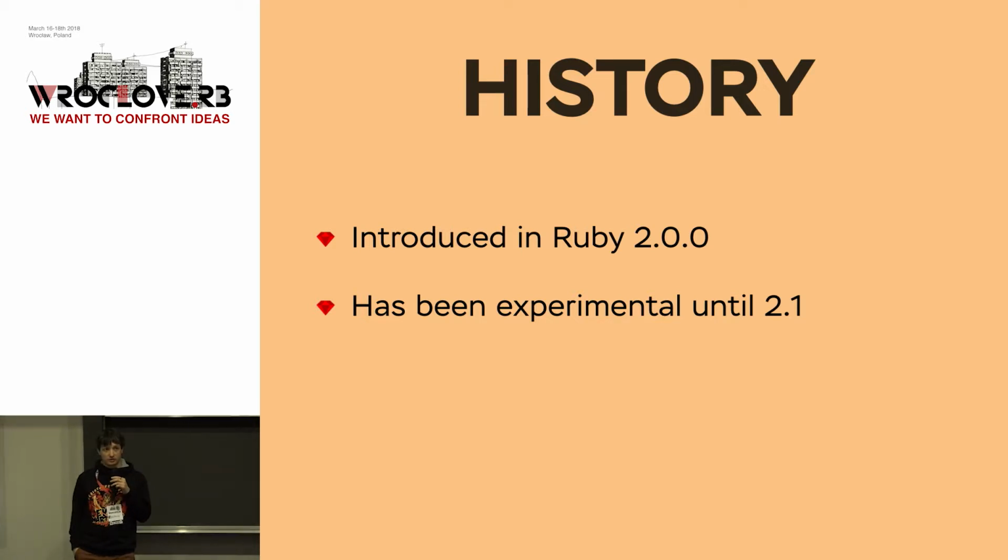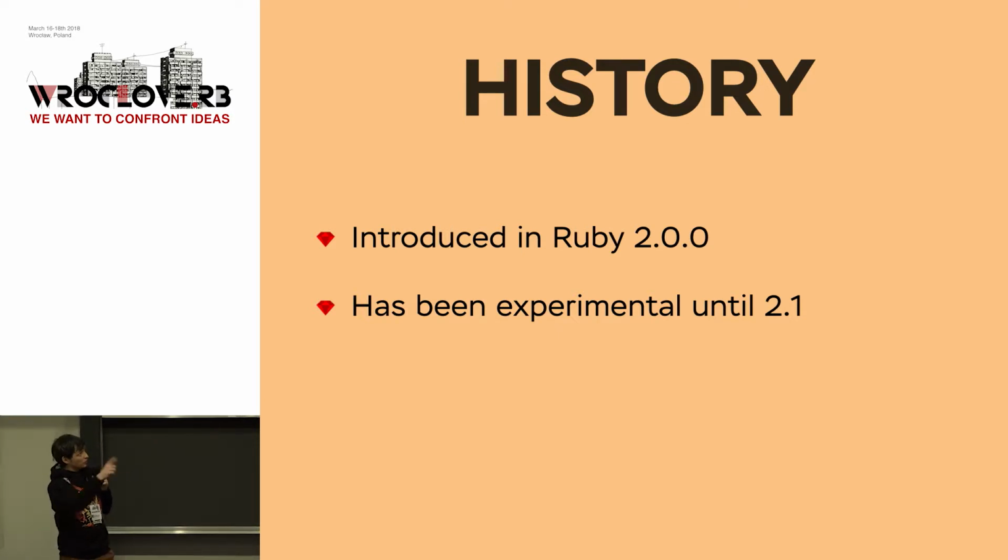Refinements were introduced in Ruby 2.0.0, and they were tagged as an experimental feature, and that made them less acceptable, because who wants to use an experimental feature in their software? No one, because what happens if it disappears in the future? But since 2.1, it wasn't experimental anymore. So it became a part of the language, but people still don't use it, still afraid of it.